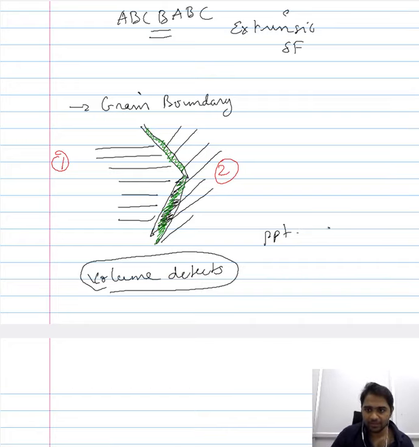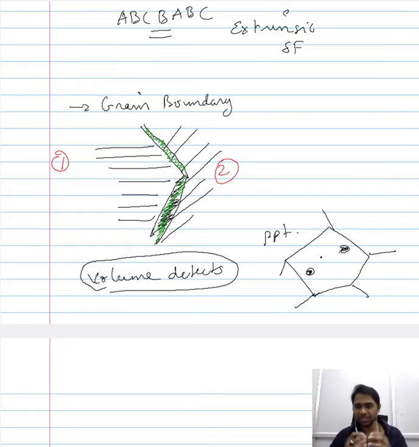Now when you have a single phase polycrystalline system, something like this, and you have your precipitations here, these precipitations disturb the regular arrangement of the atoms in this single phase system, and since these precipitations have a definite volume, we refer to that as the volume defect.